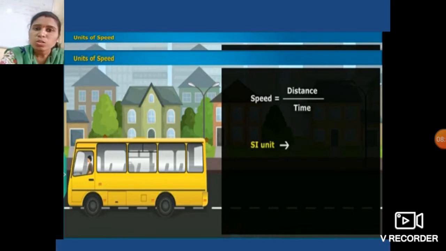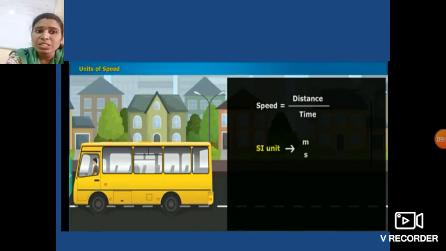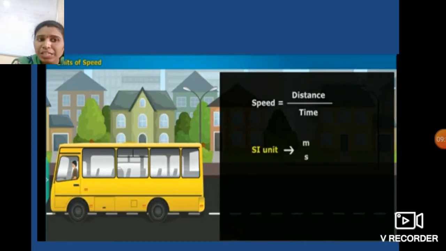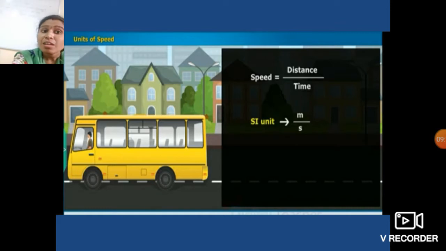Okay students, the SI unit of time is second, and the SI unit of distance is meter. So the SI unit of speed is meter per second. The SI unit of speed is meter per second.